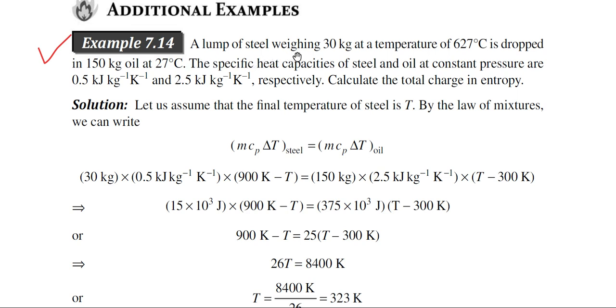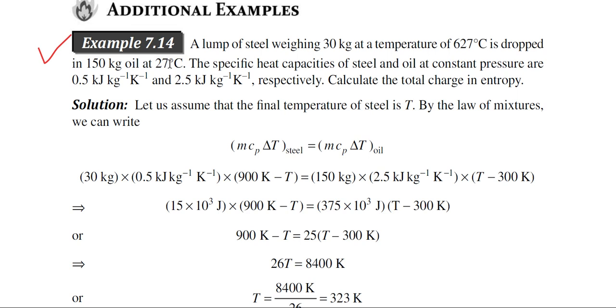A lump of steel weighing 30 kg at a temperature of 627 degrees centigrade is dropped in 150 kg oil at 27 degrees centigrade. Now from this statement, it is clear that this is a problem regarding the mixture. A lump of steel is dropped in oil. The weight of the steel was 30 kg and temperature was 627 degrees centigrade, and for the oil the weight is 150 kg and temperature is 27 degrees centigrade.